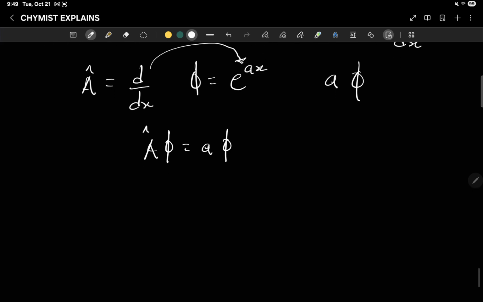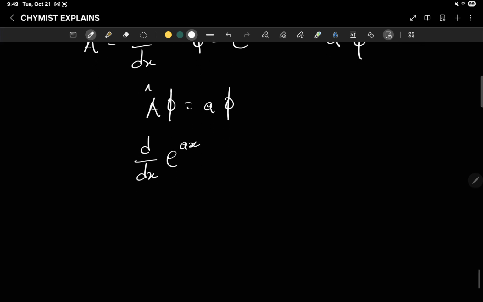So let's try this. So the A cap now is d dx acting on e raised power ax. So if we act d dx on e raised power ax, what is it going to be? So the derivative of e raised power ax is a, this a will come down, then you still repeat the same exponential function, a e raised power ax. If you are good at mathematics, then you should know that if we find the derivative of e raised power ax, it will give us this constant coming down, a e raised power ax.